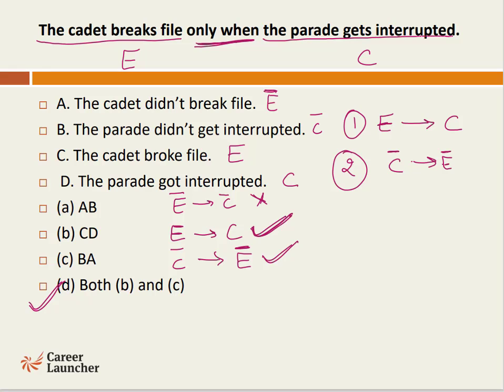All that matters in this question is the order. You need to follow the order in the option, that effect should come first and then you should have the cause element, or first you need to have the negation of cause that will give you the negation of effect. So order needs to be kept in mind every time.